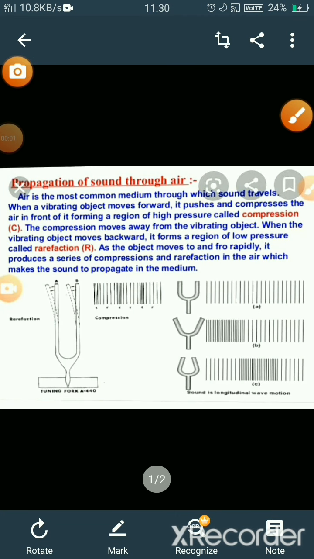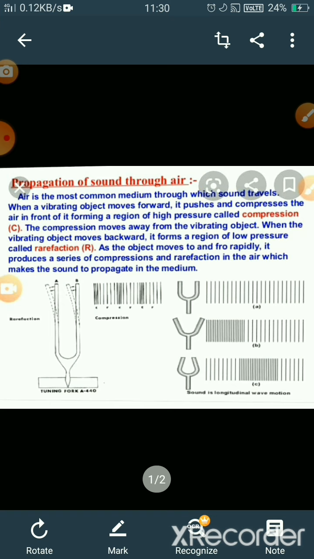So now we understand how sound propagates. Sound needs a medium to propagate. Medium is an object through which sound is transmitted. The medium can be solid, liquid or gaseous. Mostly sound is transmitted through the gaseous medium, that is air, very easily.